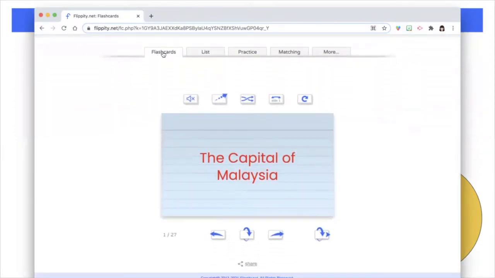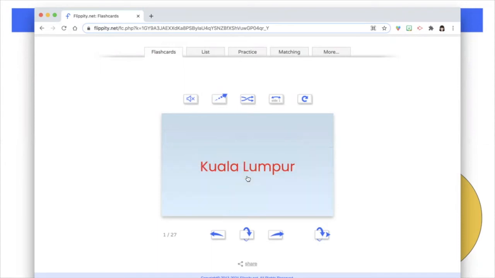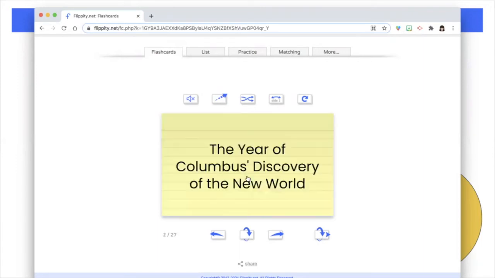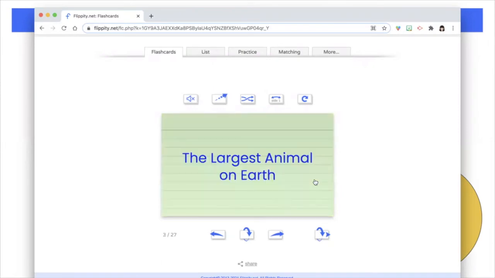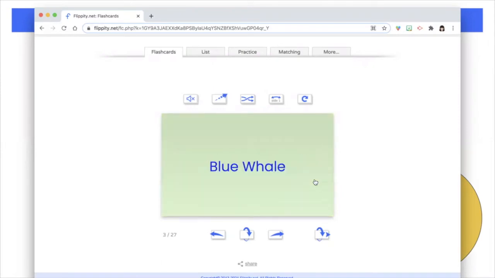I'm going to try these just in traditional flashcard format, but I have other choices as well. I click on the actual flashcard, and that will let me flip the card for the answer. We have a speaker here, so it will read flashcards to me. The year of Columbus's discovery of the New World. Colors of each flashcard can be controlled. Colors of text can be controlled.